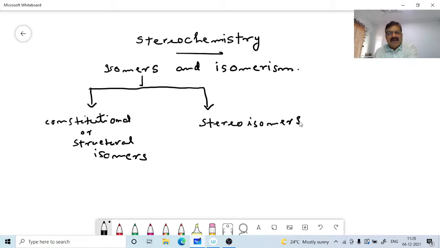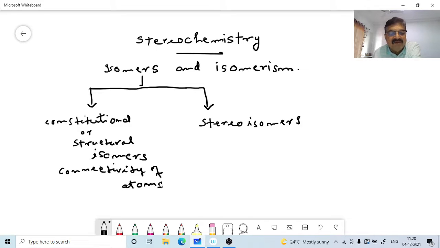Now, the constitutional isomers differ in the way atoms are connected to each other. That is, they are different compounds having different connectivity of atoms. Atoms are arranged in a definite manner in a particular molecule, and there is a different arrangement in each isomer. So constitutional isomerism or structural isomerism is concerned with the connectivity of atoms in a molecule.